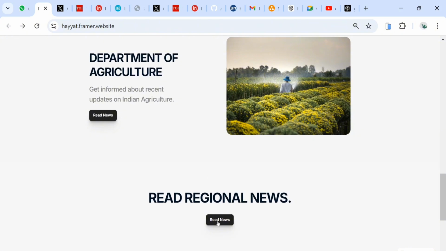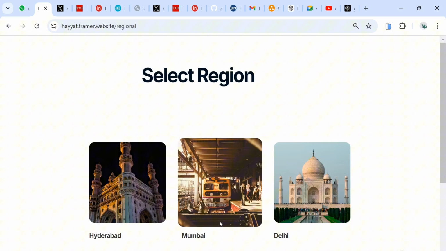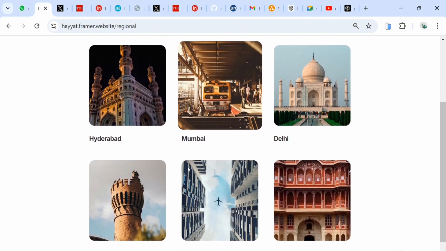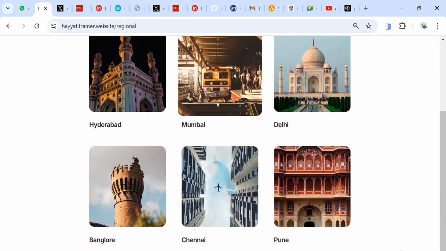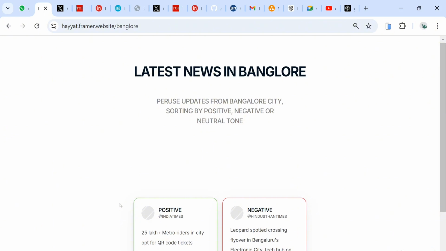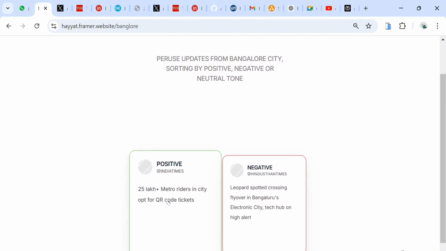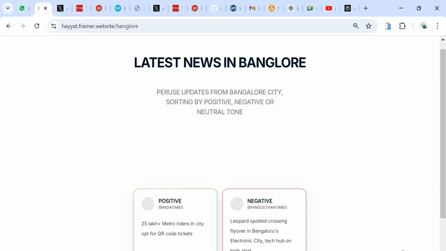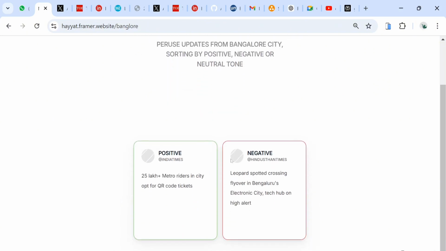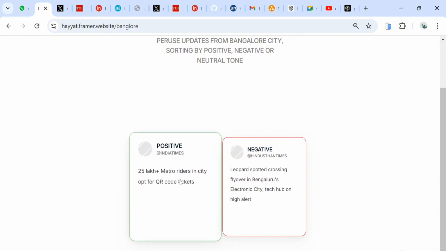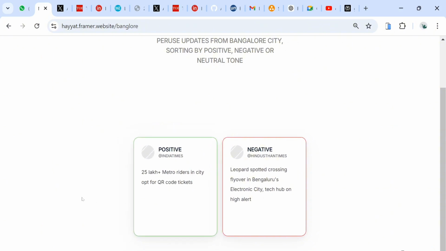The next thing is the regional news. For our prototype, we have chosen some of the famous cities of India, and we chose Bangalore to explore further. Here we can find the latest news in Bangalore, positive and negative towards the central government. On this page also, along with the news articles, we analyze YouTube videos and Twitter posts which are specific to Bangalore city.